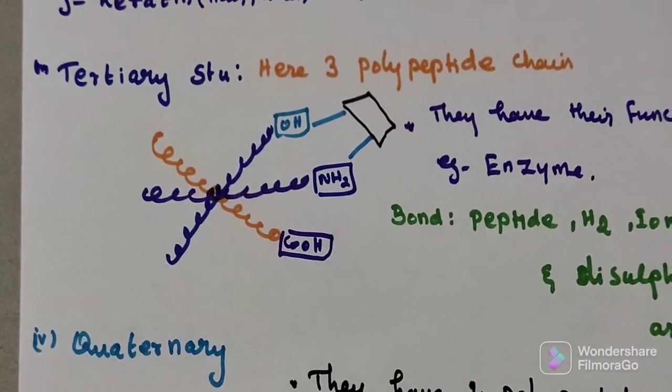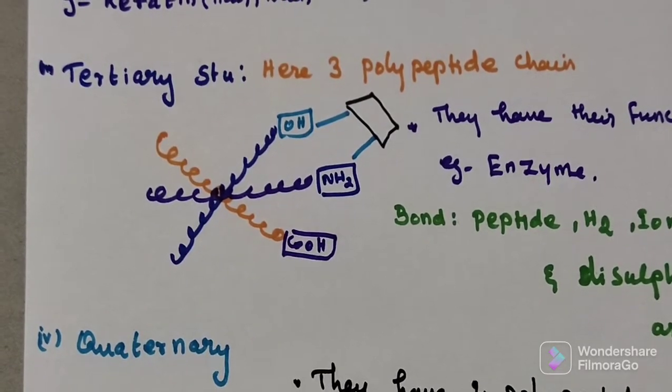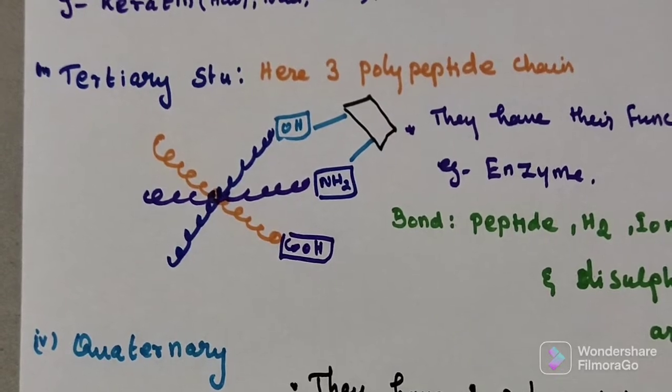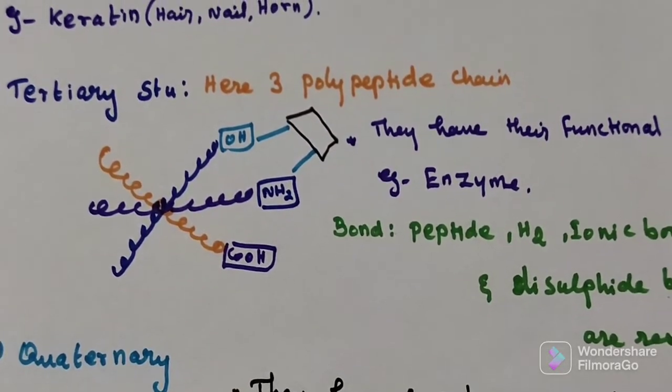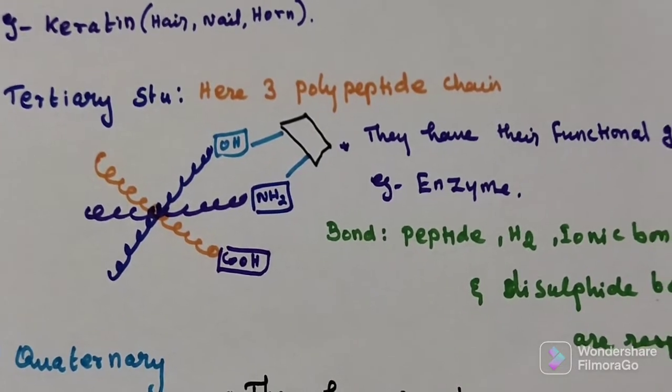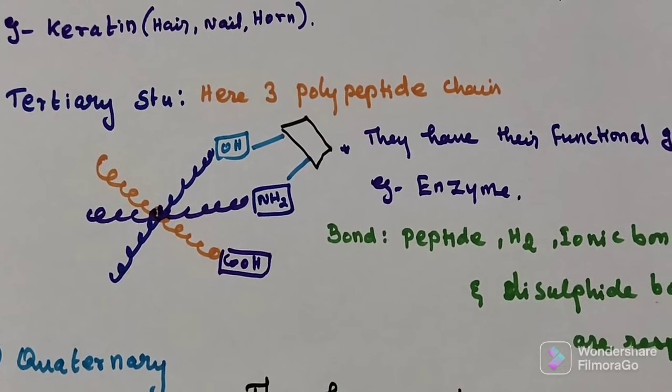Now coming to tertiary structure, here three polypeptide chains come closer. There are three chains which are together.